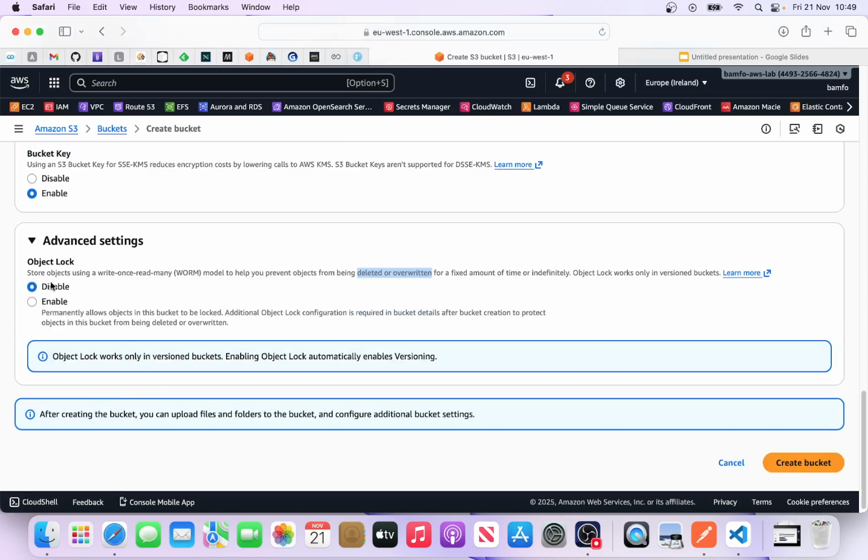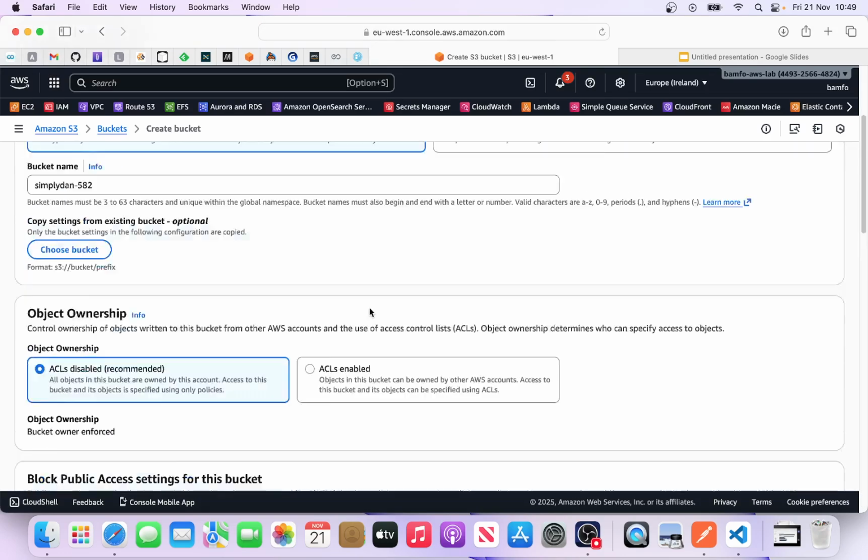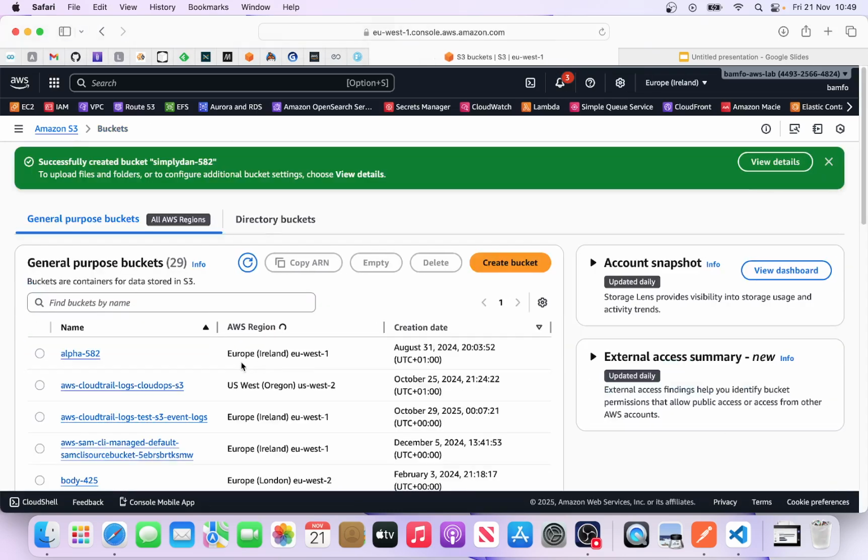Again, for you to enable object lock, you need to have versioning enabled. So to do that, you need to enable versioning. Right, so apart from that, we are good to go. All we need to do is to create the bucket. So create bucket. Give it a few seconds and it will be done for you.